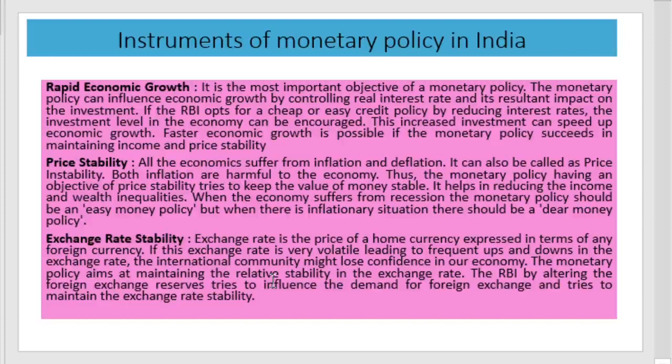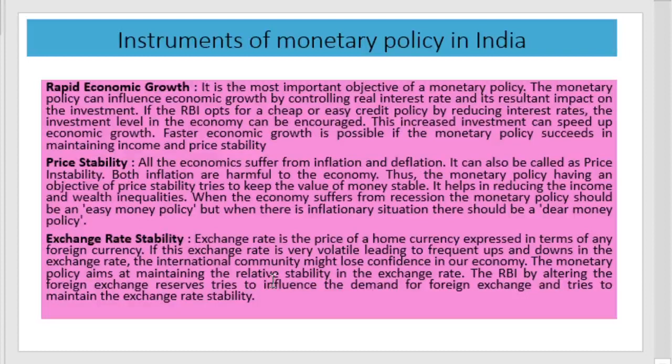If the exchange rate is volatile, it will lead to frequent ups and downs in the exchange rate, and it will create some problems in the confidence in the economy, especially with respect to investment and the like. And therefore, the monetary policy aims at maintaining a relatively stable exchange rate in the economy.